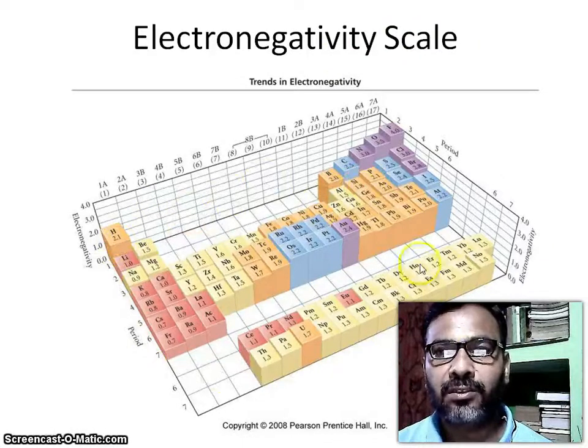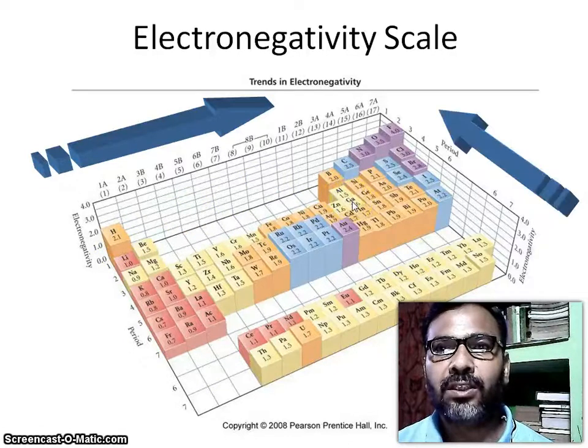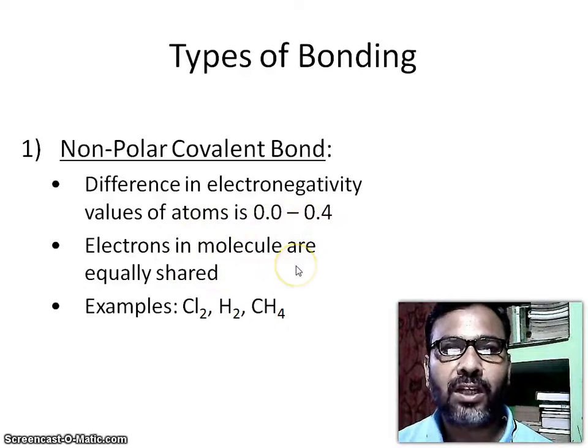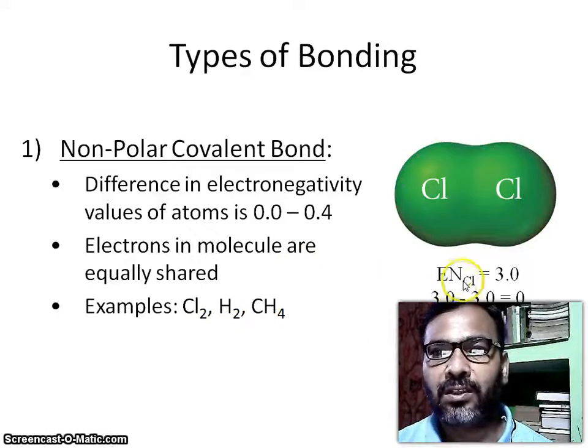Electronegativity periodic trends. So, types of bonds: the pure covalent bond, where the difference in electronegativity values of the atoms is 0.0 to 0.4. Electrons in the molecules are equally shared. Examples: chlorine, H2 and methane. So here 3.0 minus 3.0, so pure covalent.